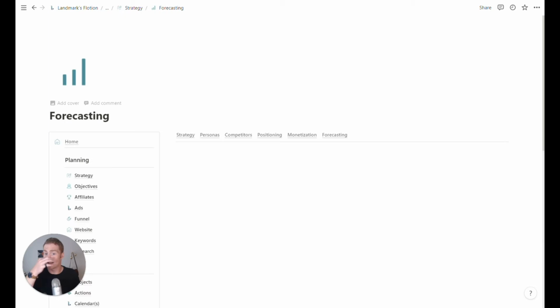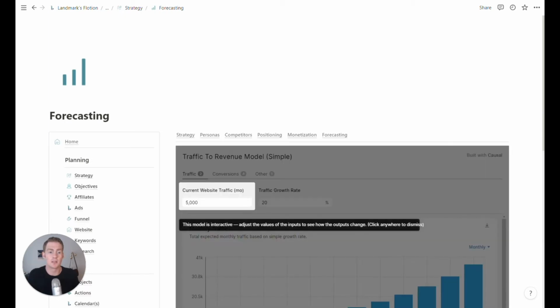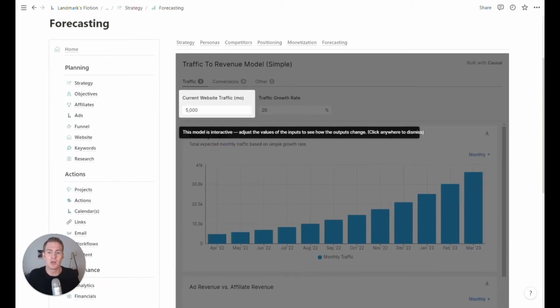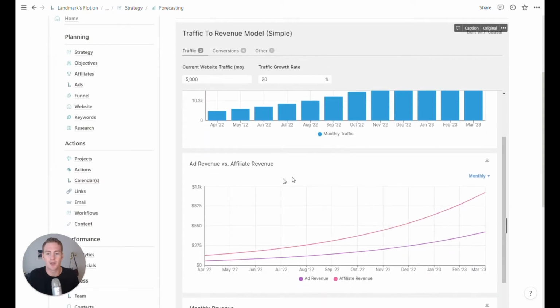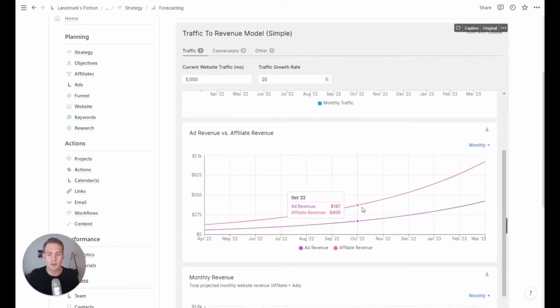And then we have a forecasting section, which is really just to make it easier for you to start thinking about what the timeline is for projected growth for the site. So you have monthly traffic as it would go over the next 12 months. You have your revenue and expected revenue growth. You can adjust the values for these in terms of the commission from affiliate programs that you're using, your click-through rates.